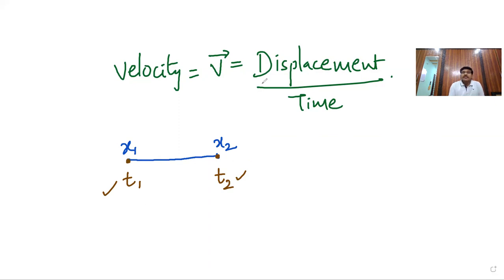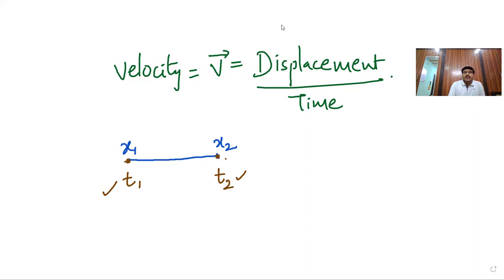Velocity is simply defined as displacement by time. Change in position, from x1 to x2. Displacement is the length of the straight line connecting the initial to final position. That is the magnitude. Direction is always initial to the final. Clear? So change in position.